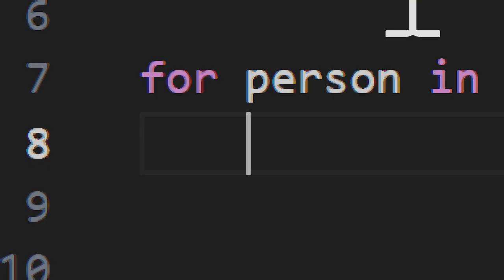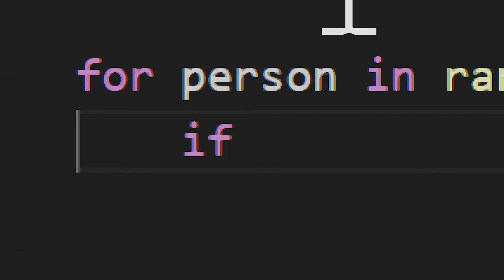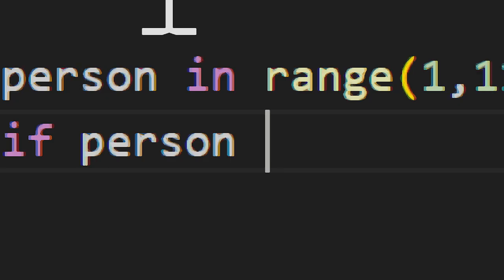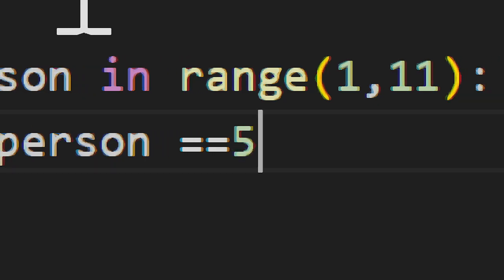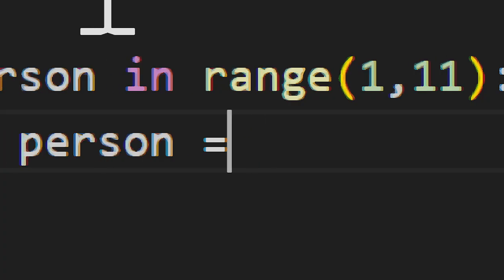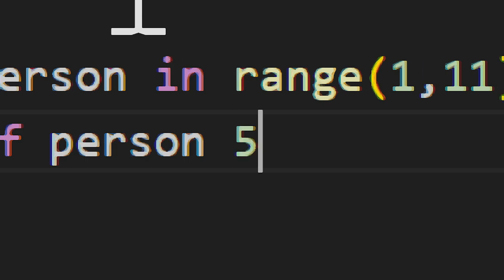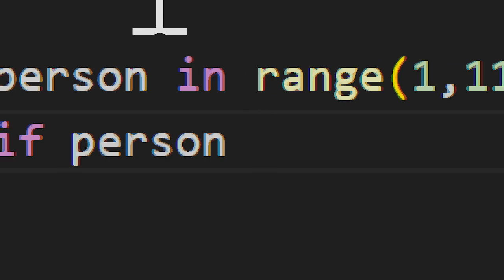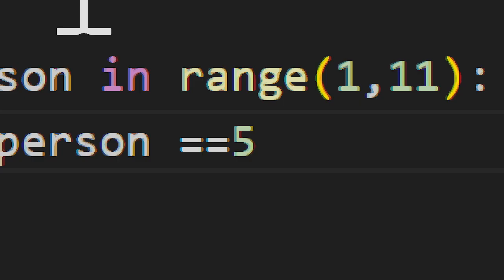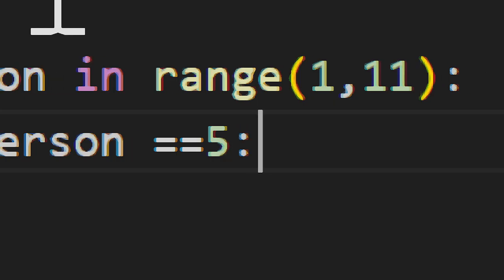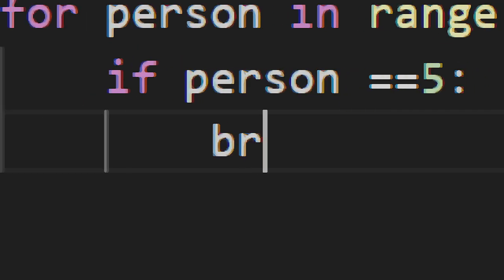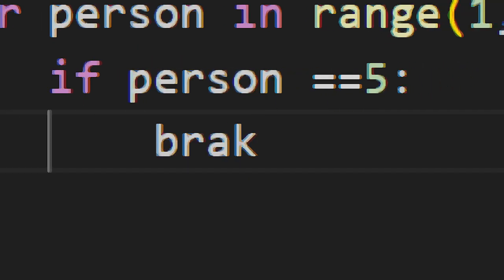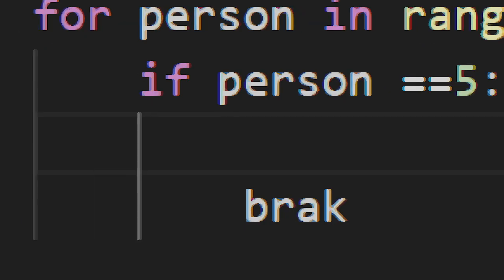Then I mention the if condition: if person equals equals 5, colon. The condition is person equal to 5. Then indent and write break, I mention the break. Line feed, indent, print.